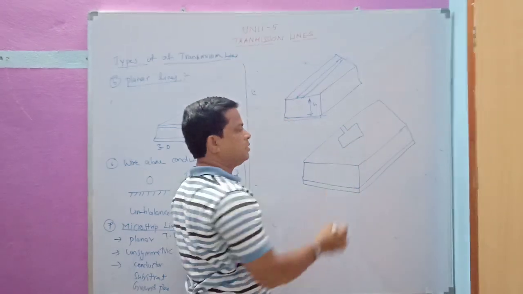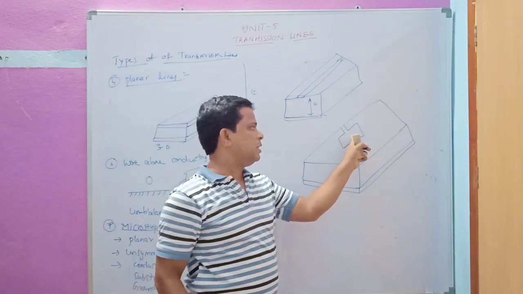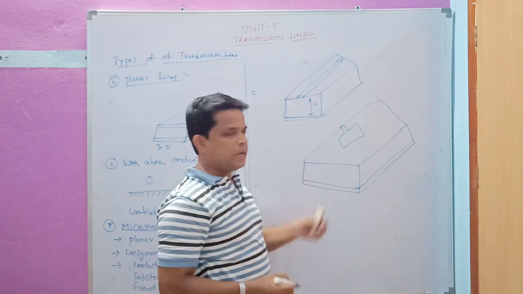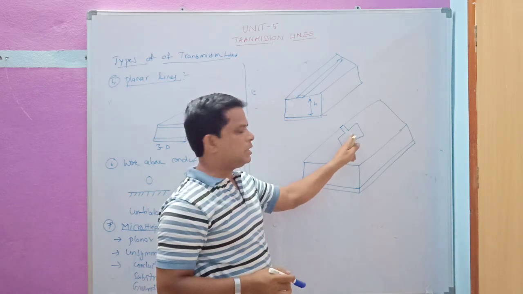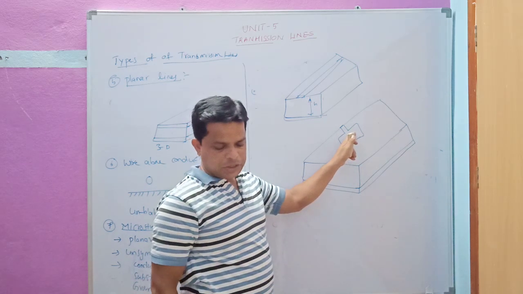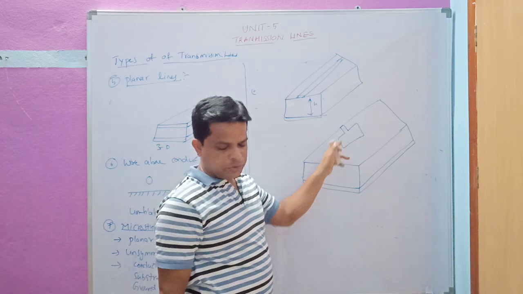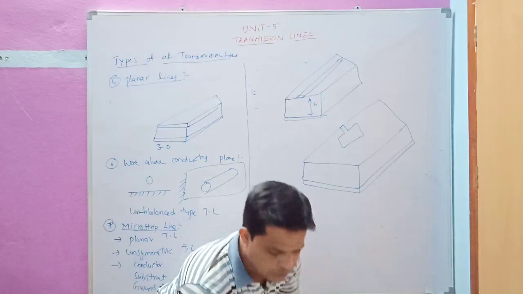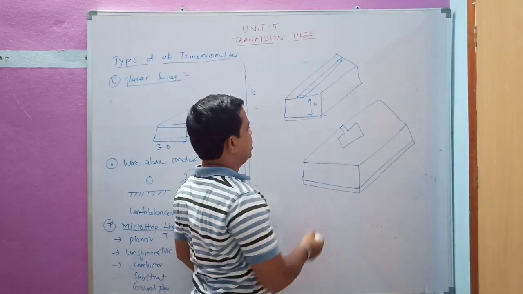So this is a patch, or we can say this is a conductor. In order to give the input to this microstrip antenna, we are going to have a patch here, or we can say a microstrip line, from where we are going to give input. That is how we are going to use these microstrip transmission lines.